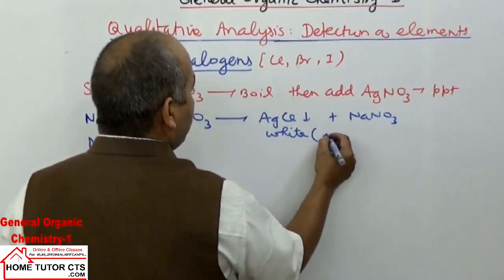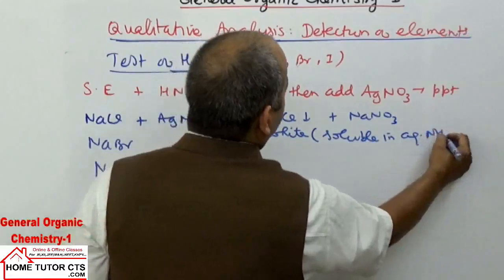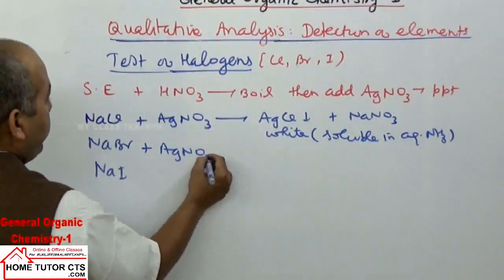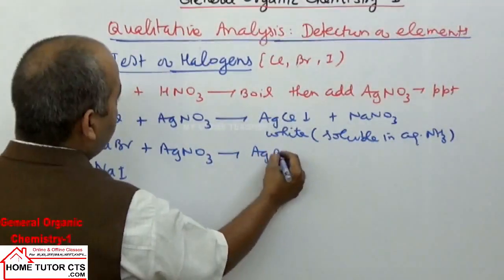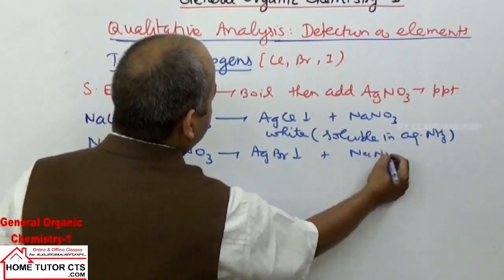This white precipitate is soluble in aqueous ammonia. If I take NaBr, on addition of AgNO3 solution they will form AgBr plus the same byproduct NaNO3 in all the cases.